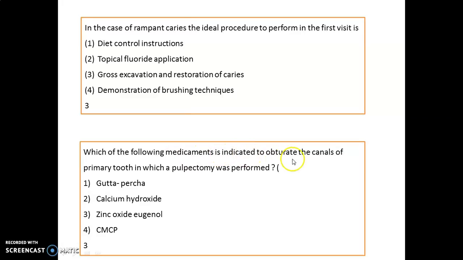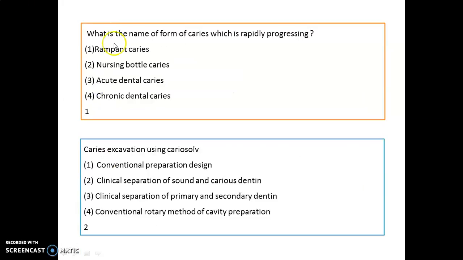Which of the following medicaments is indicated to obturate the canal of a primary tooth in which pulpectomy is performed? That is your zinc oxide eugenol, aspirants. Remember, if zinc oxide eugenol is not there in the options, then you can select calcium hydroxide plus iodoform. Only calcium hydroxide is not indicated for pulpectomy. What is the name of the form of caries which is rapidly progressing? That is your rampant caries.